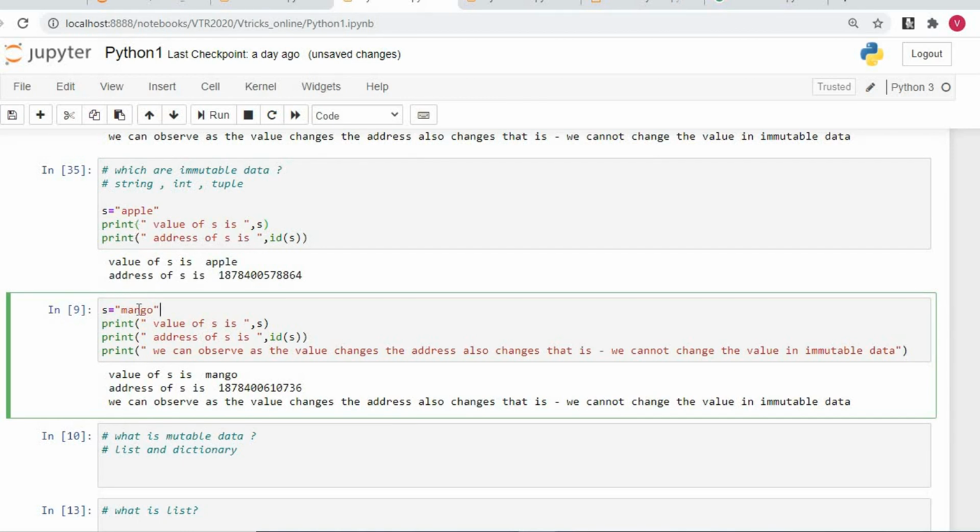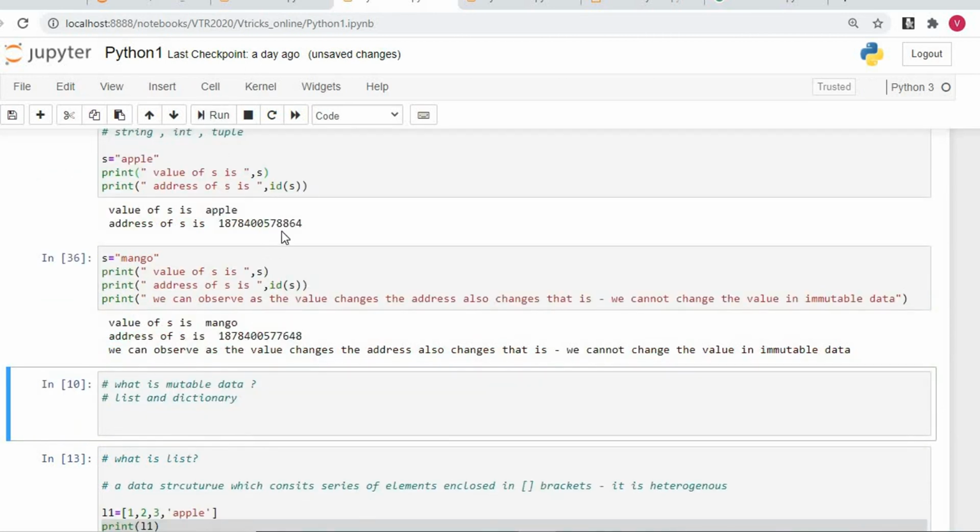Now the address must also get changed, right? Yes, you can see here the address is 8864, and it was 7648 earlier. You must understand the address has changed as the data changed. So you must get to know that string is also immutable data. We can observe that as a value changes, the address also changes. So string is also immutable data. Int is also immutable data. Tuple, for that matter, once defined, we cannot change at all.